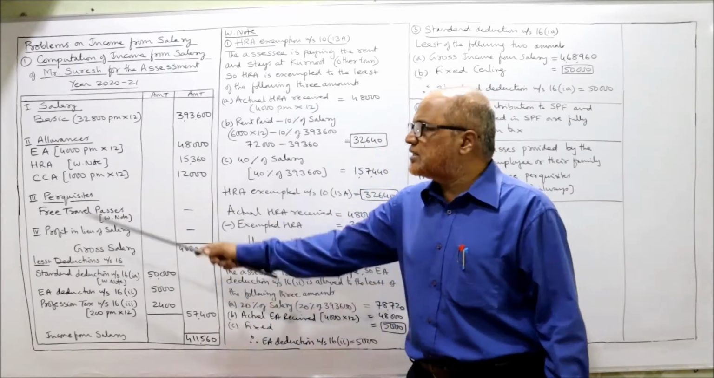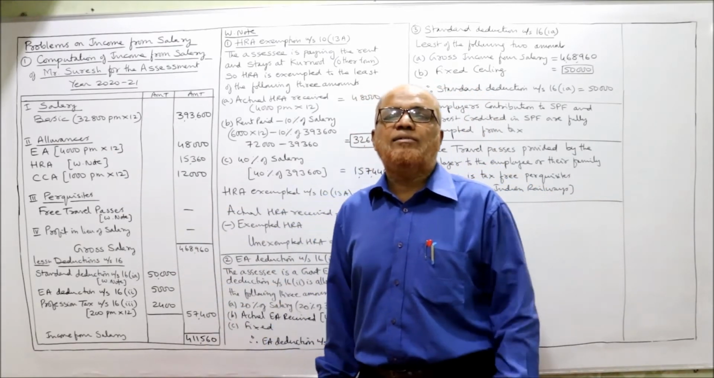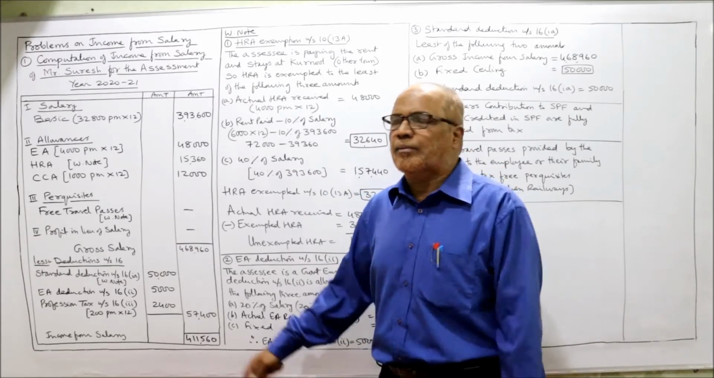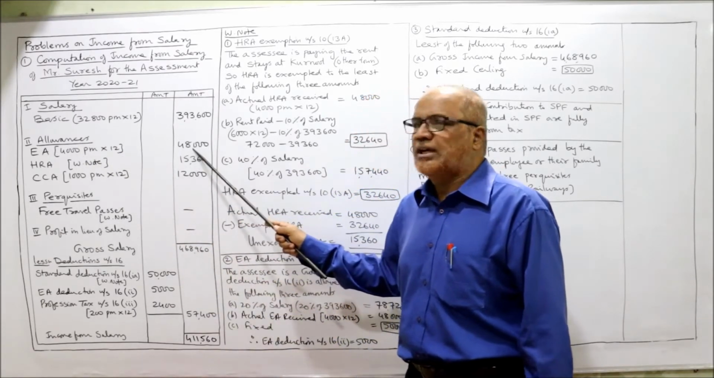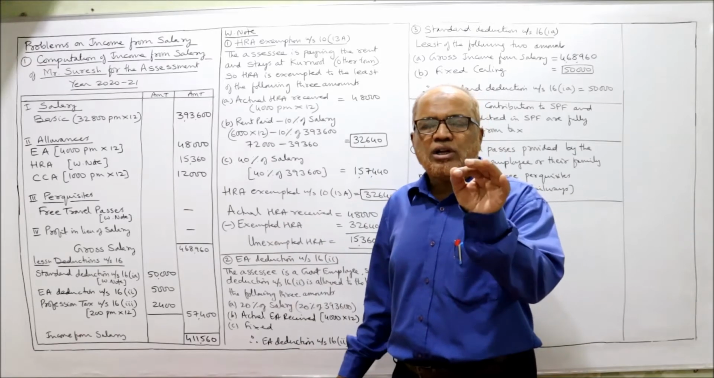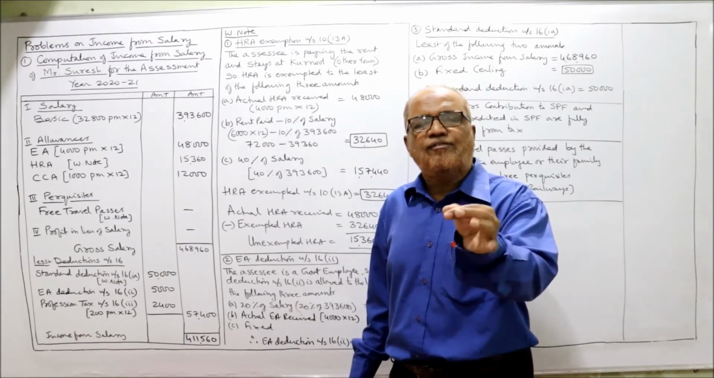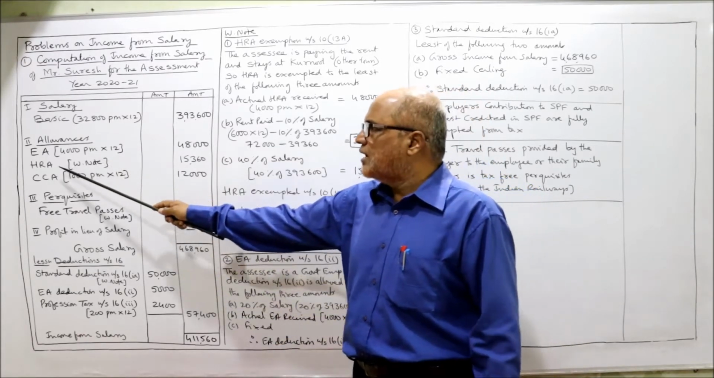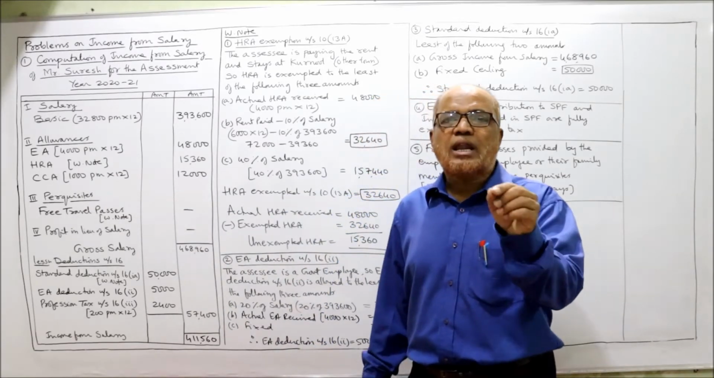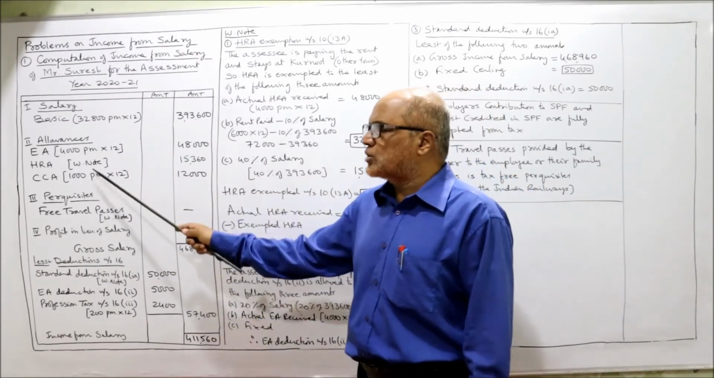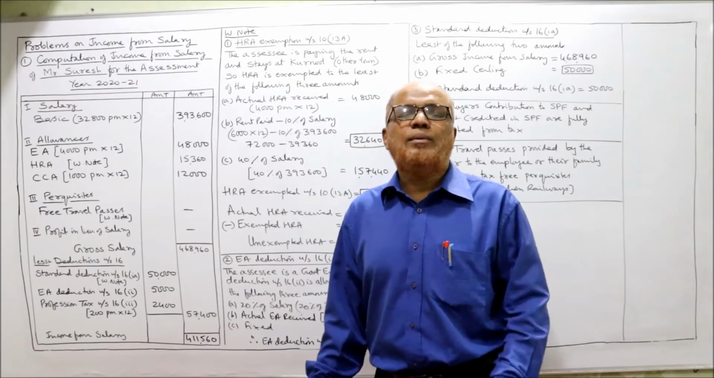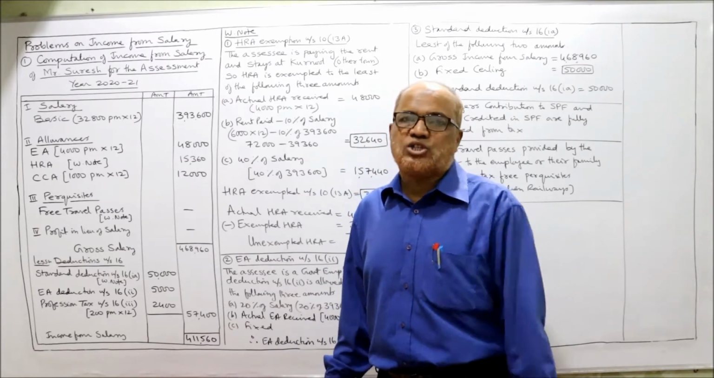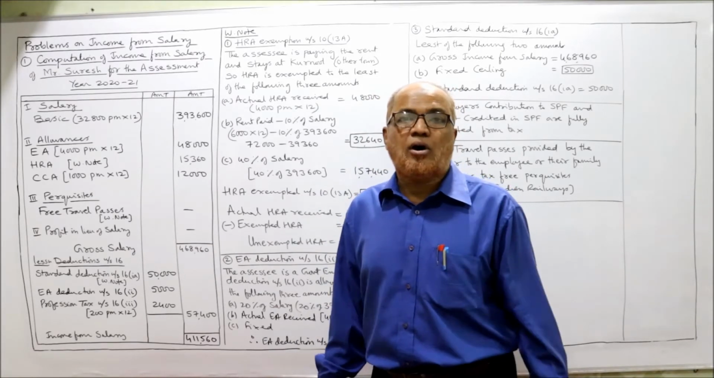Under allowances we take EA, entertainment allowance 4,000 per month given in the problem. Directly 4,000 into 12, 48,000. First of all, whatever EA is received, fully you should take it on allowances. Next, HRA, house rent allowance, working note. In working note, we have to find out how much is the unexempted HRA. How much is unexempted or taxable.